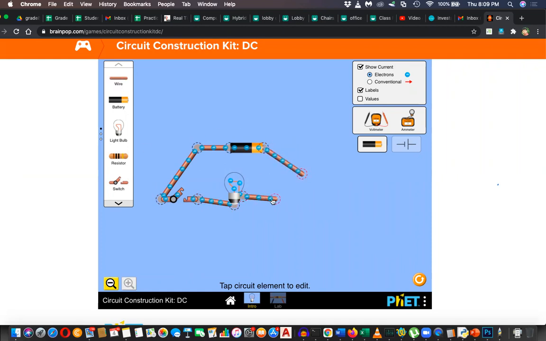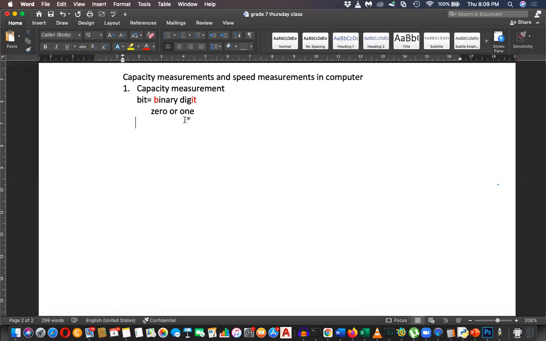The first command is by turning on the switch, which is represented by 1. 1 means on, 0 means off. 1 for on, 0 for off. So that is called the smallest electronic capacity measurement unit, which is the binary digit.